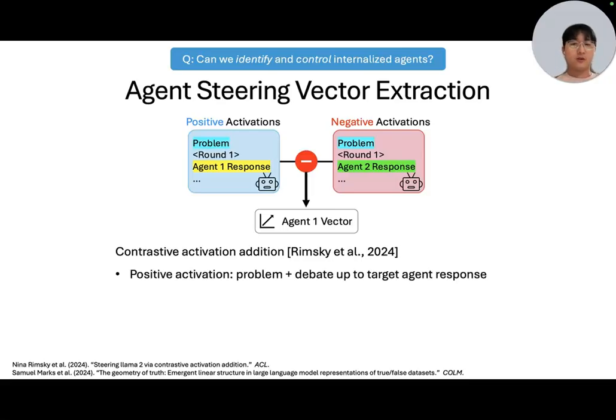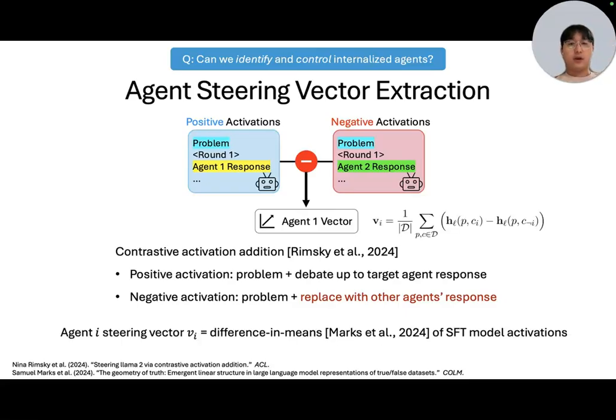For positive activation, we append the target agent's response to the context. For negative activation, we append the response from the other agents. The steering vector for agent I is the difference in means of the activation pairs from the SFT-only model.